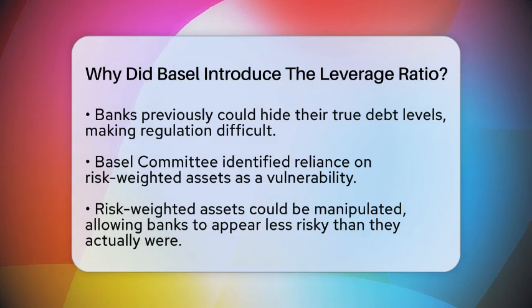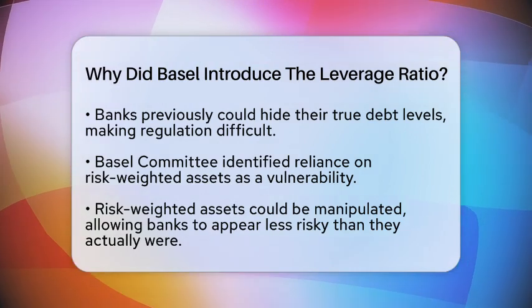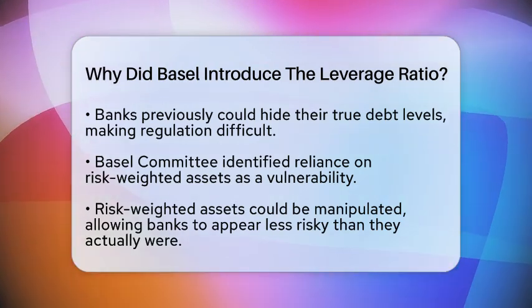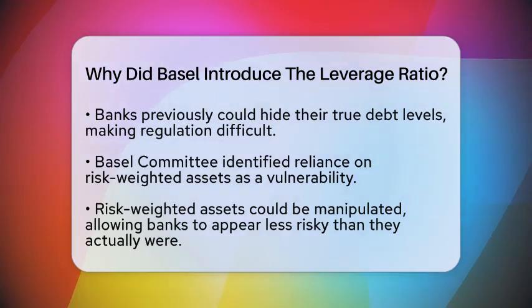They noticed that banks were relying too much on risk-weighted assets, which are fancy ways of measuring how risky a bank's assets are. But these methods could be manipulated, and banks could hold a lot of debt without seeming risky. This made the whole financial system vulnerable.